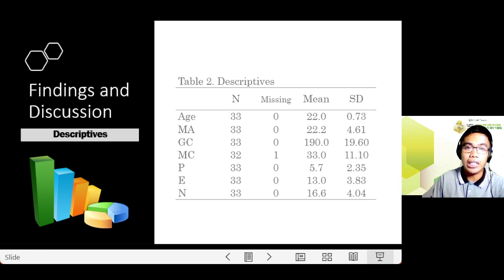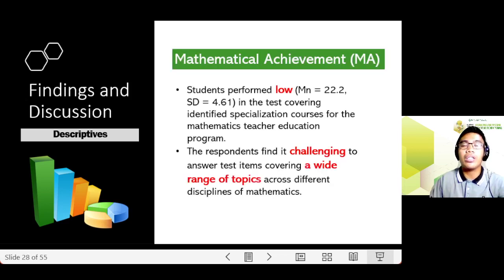of cases and the number of missing cases. For the discussion, in terms of mathematical achievement, the result was considered to be low. In my own reckoning, the respondents find it challenging to answer the test items covering a wide range of topics across different disciplines of mathematics.